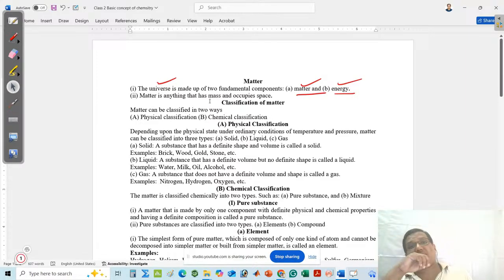Tell me, is crying a matter? No, crying is not a matter because it has no mass and does not occupy any space. If someone cries, then some matter may be released, but you do not think about that matter. That matter in Odia is said to be Vishaya Vastu. No, this is not here. I am talking about matter meaning Vastu.